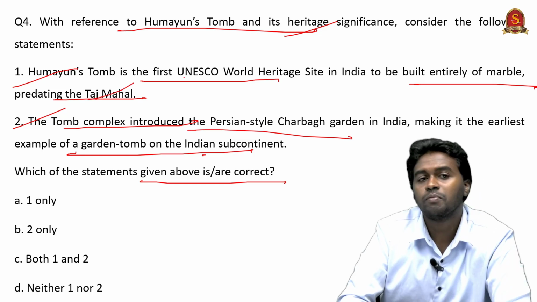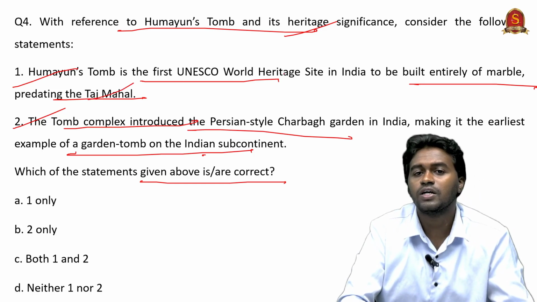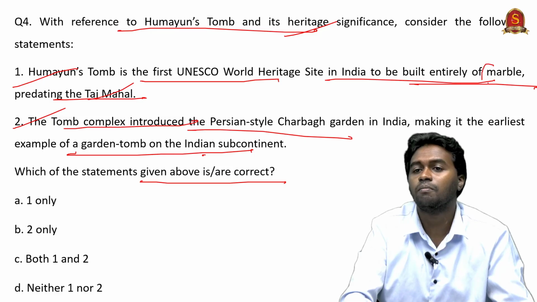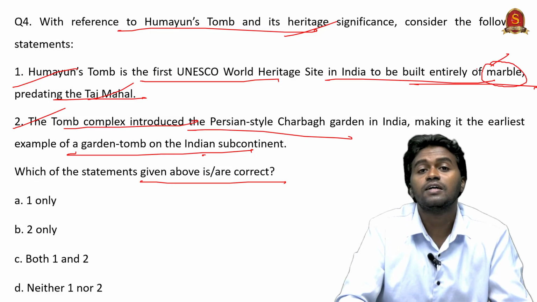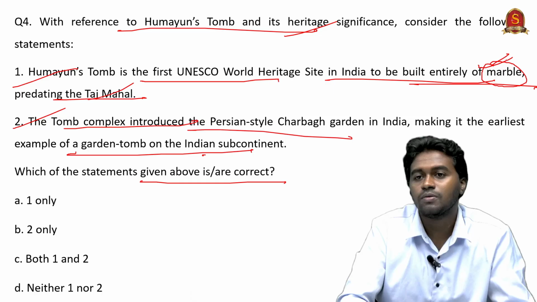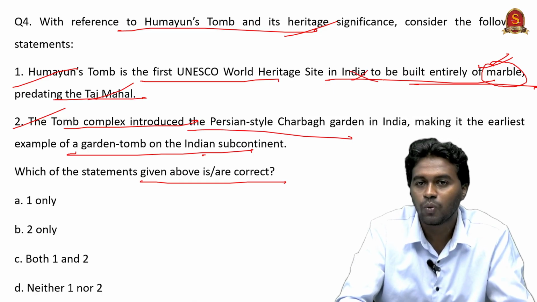So if we go through statement 1, it says it is the first recognized World Heritage Site in India built entirely by marble. No, it is built using red sandstone. It is not using marble. Therefore, statement 1 is incorrect.